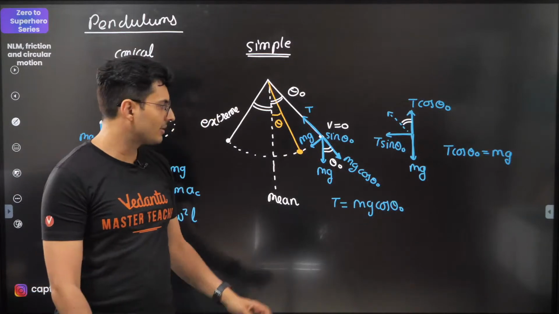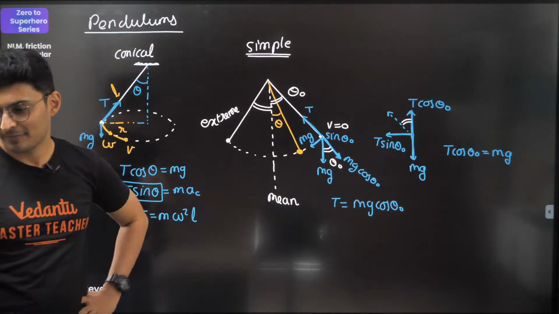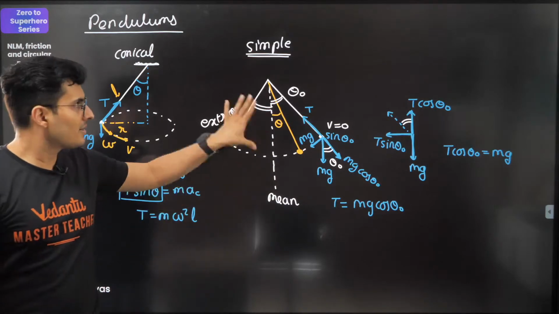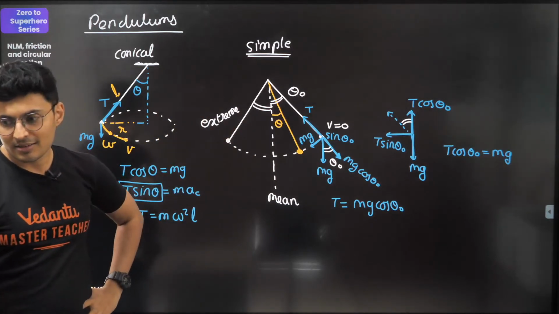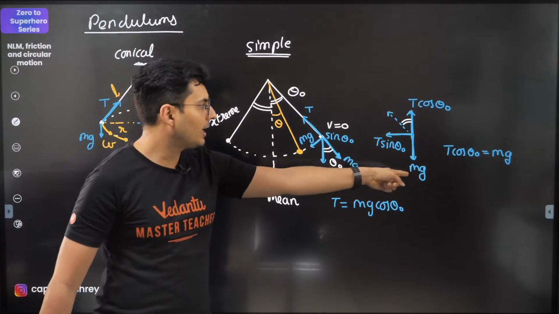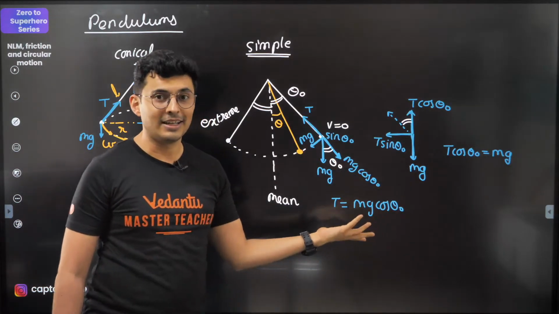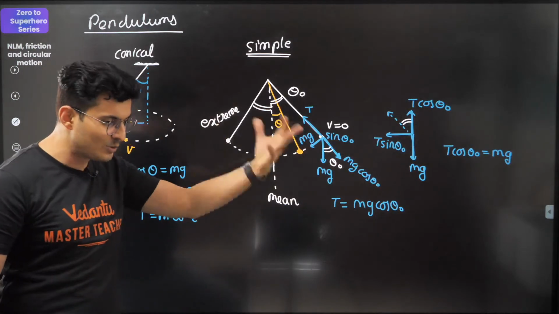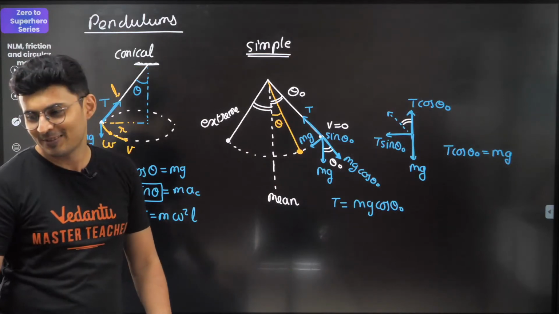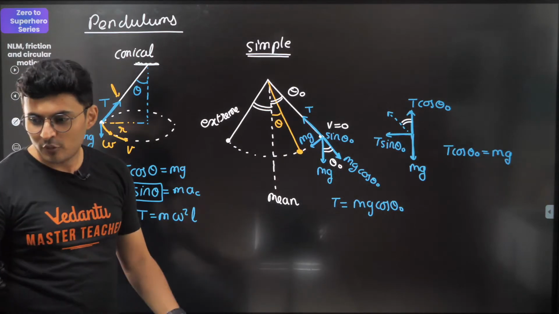My question to you is, is this correct or is this correct? Because both are misleading or contradicting. Think about it, because this is very important. If you don't understand, you will not be able to figure out many of the things in the simple pendulum. So if I split tension, then I get mg is being balanced by T cos. If I split mg, I get mg cos is T. Oh my god, this is like Newton's laws. Every time it happens, I don't know which one to split. Normal should be split or mg should be split, and I always get confused. If you have that kind of a doubt, then this problem is going to solve that doubt. Which force you have to split?